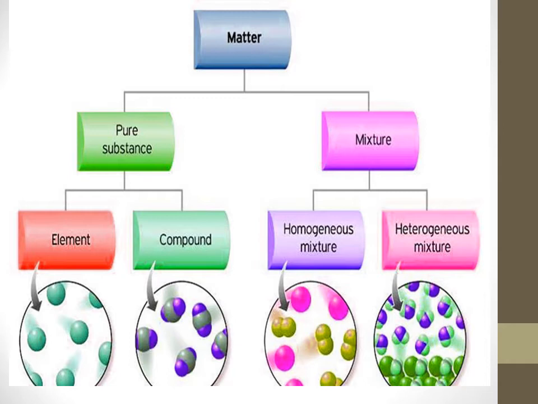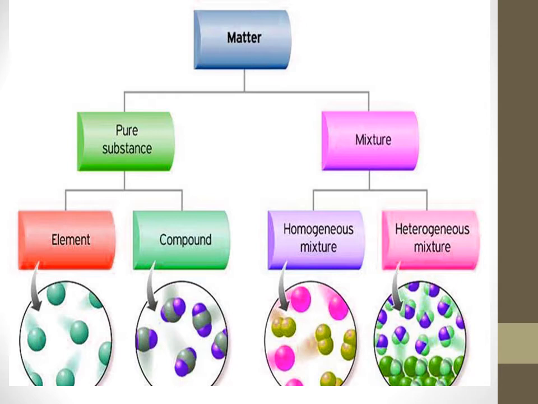Every sip of the coffee will taste the same, with the same sweet taste. It's not that one sip will be sweet and the other sip will not have any taste, because the sugar molecules are uniformly distributed throughout the coffee. Coffee is a mixture of milk, coffee powder and sugar. It is a mixture, but the mixture is homogeneous.